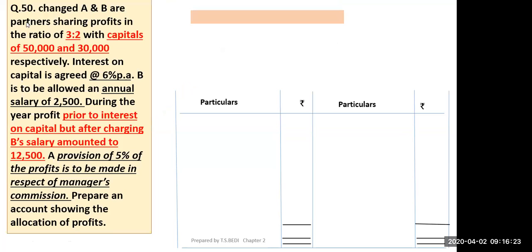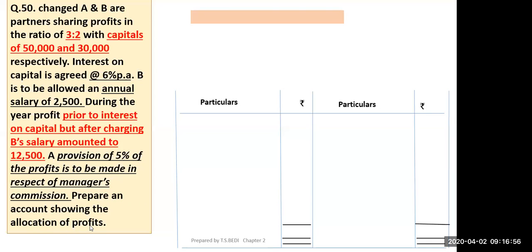A and B are partners sharing profit in the ratio of 3:2 with capitals of 50,000 and 30,000 respectively. Interest on capital is agreed at the rate of 6% per annum. B is allowed an annual salary of rupees 2,500 during the year. Profit prior to interest on capital, but after charging B's salary, amounted to rupees 12,500. A provision of 5% of the profit is to be made in respect of manager's commission. Prepare an account showing the allocation of profits.